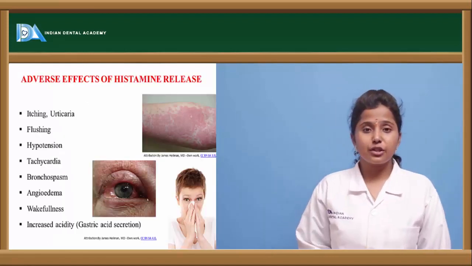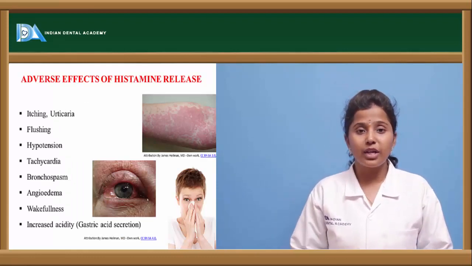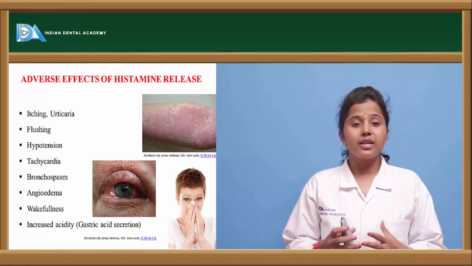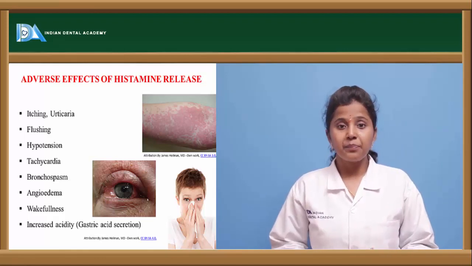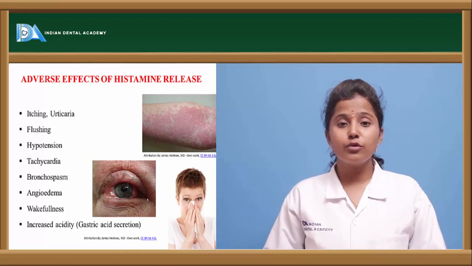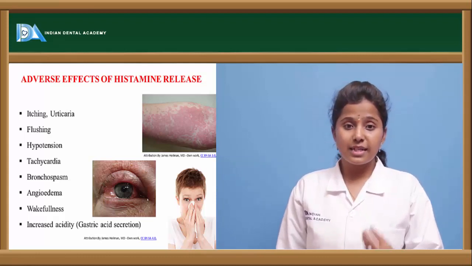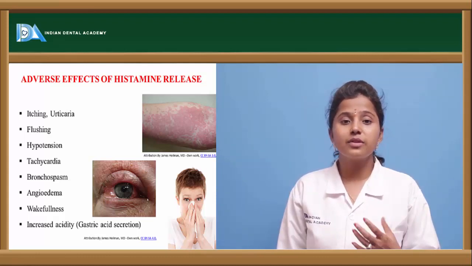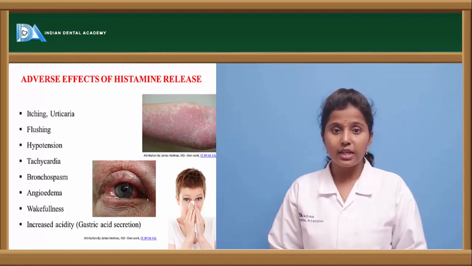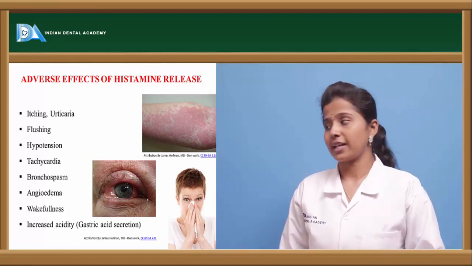What are the adverse reactions or adverse effects of histamine? When it is released into the body, mainly it causes redness of the skin, redness of the eye, or redness in the particular area where it is acting, and it causes itching, flares, and rashes. And it produces wakefulness. In the central nervous system, it produces wakefulness because of the overstimulation, and when it acts on the skin, it causes redness, skin-related rashes or allergic reactions.